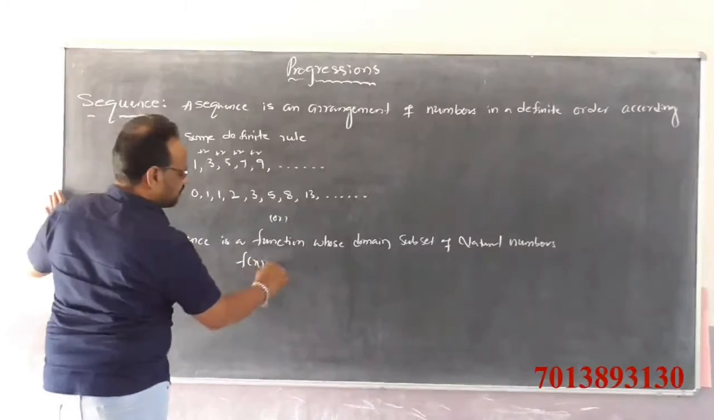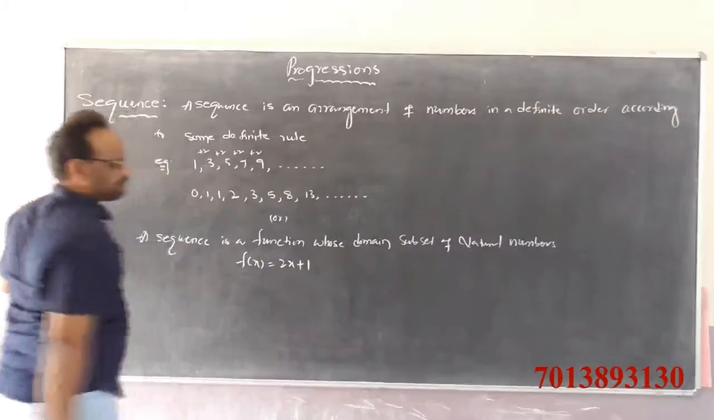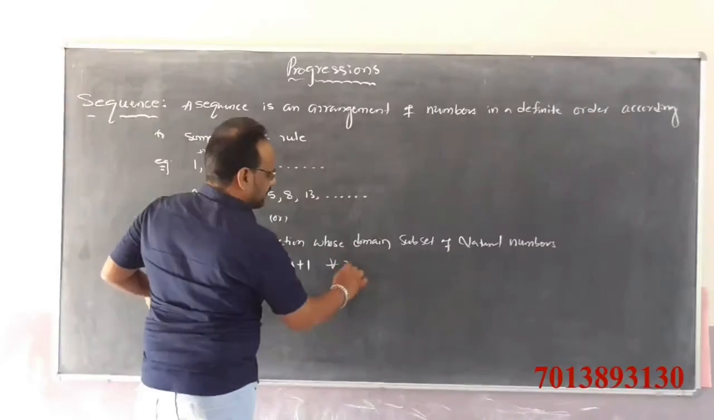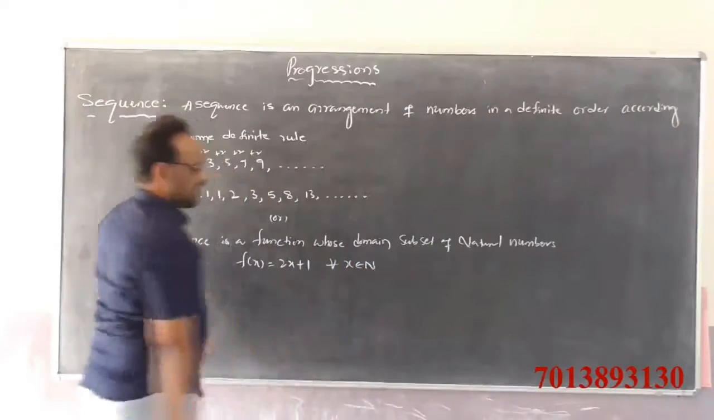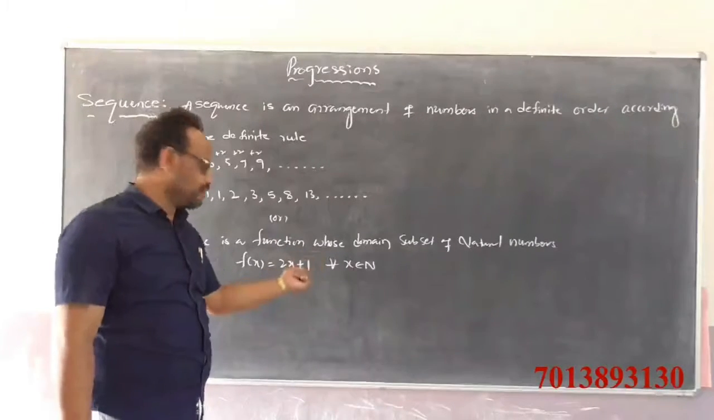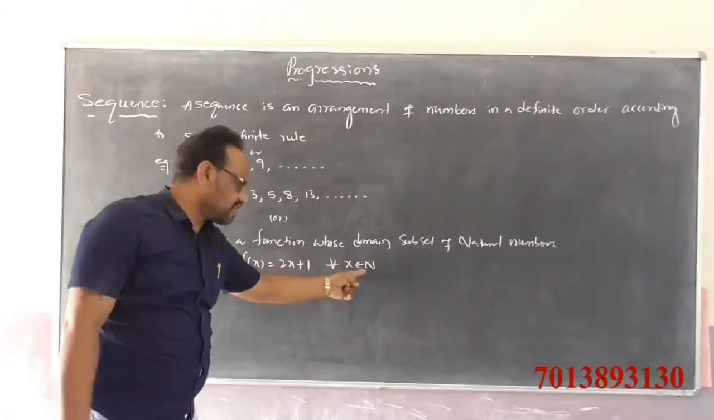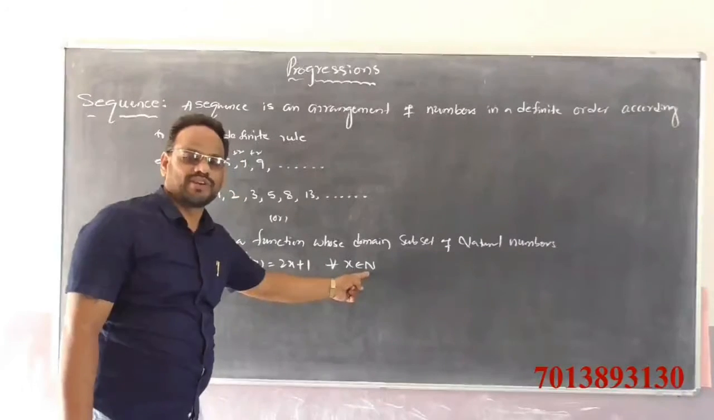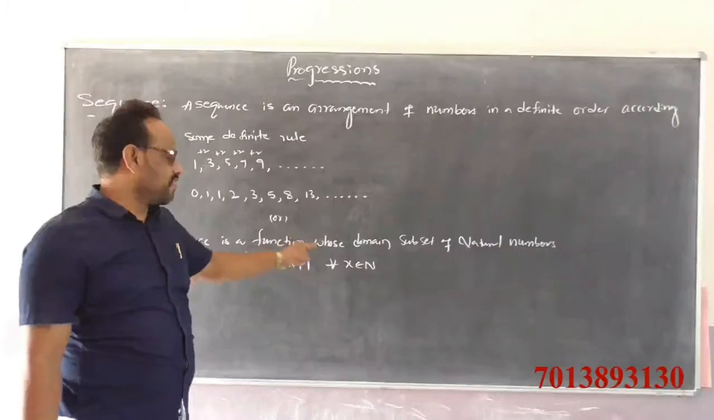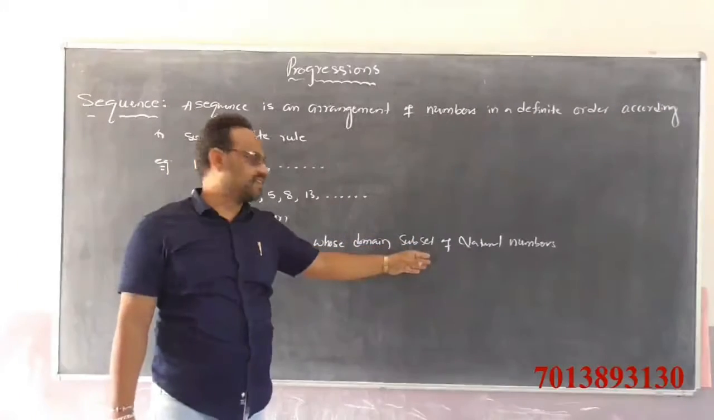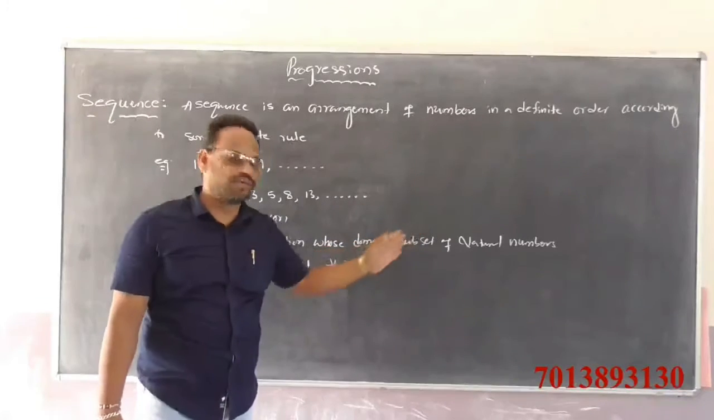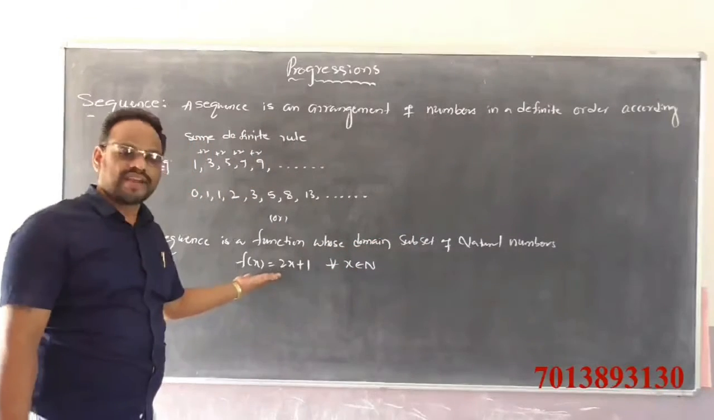f(x) = 2x + 1 for all x belonging to N. x belongs to N means the domain, that is the input, is the set of natural numbers, a subset of natural numbers. A sequence is a function whose domain is a subset of natural numbers.